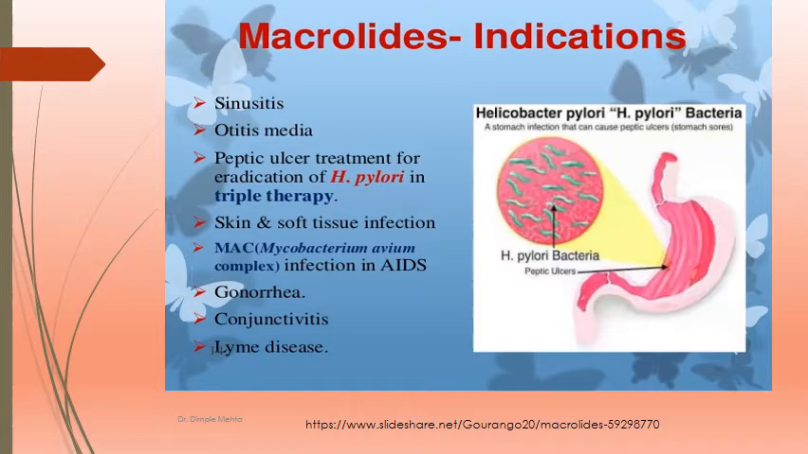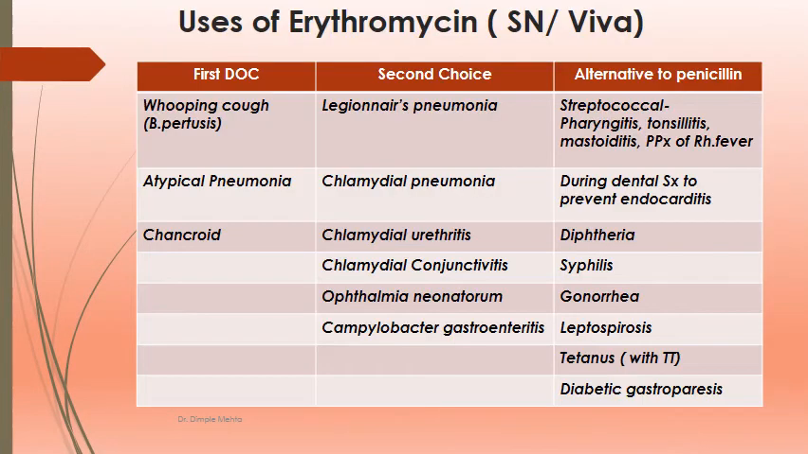Skin and soft tissue infections, Mycobacterium avium complex, especially in AIDS patients, gonorrhea, conjunctivitis, Lyme's disease, these are all indications of macrolides. Erythromycin, if we consider, this can be asked in short note or viva. Erythromycin can be considered as first drug of choice for whooping cough, atypical pneumonia, and chancroid. These are three indications where you have to think about erythromycin.